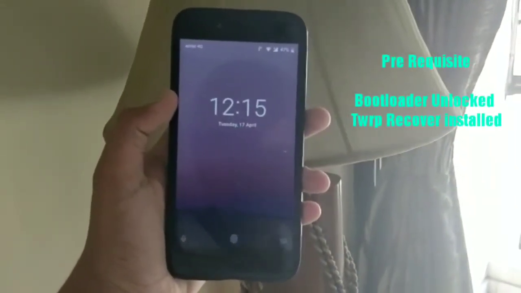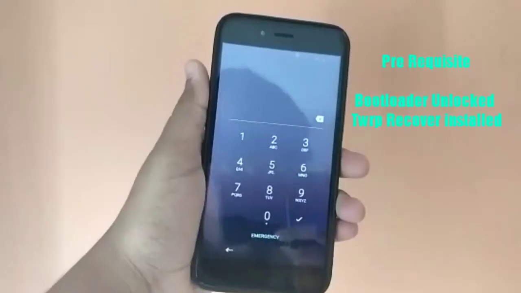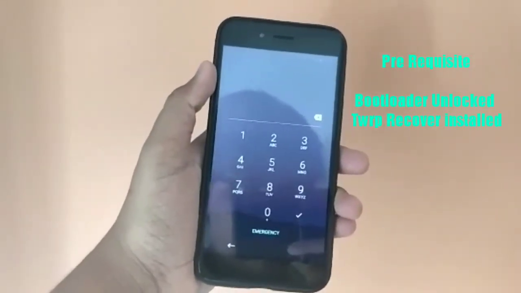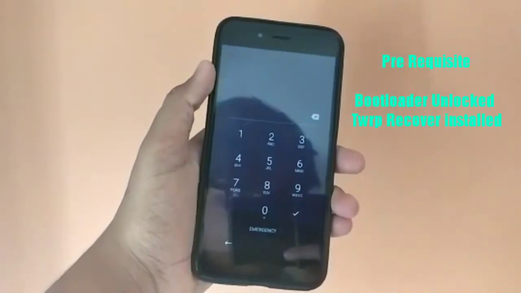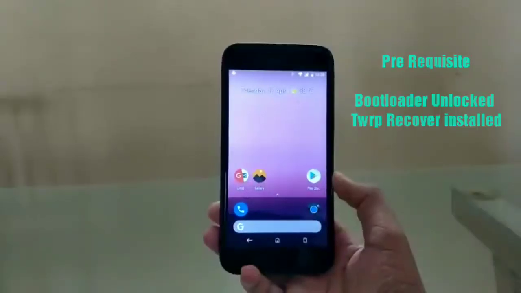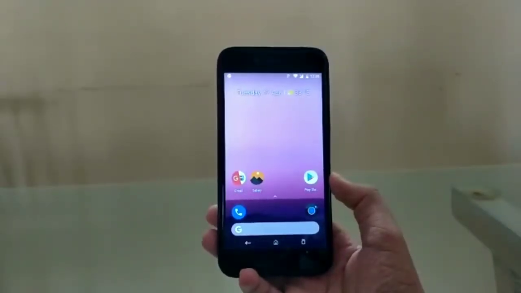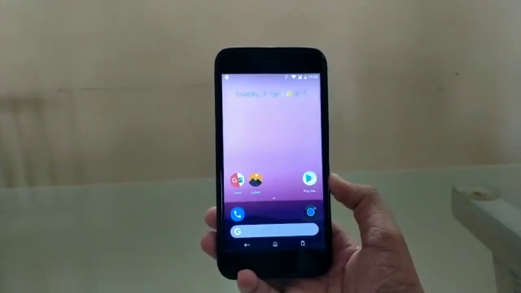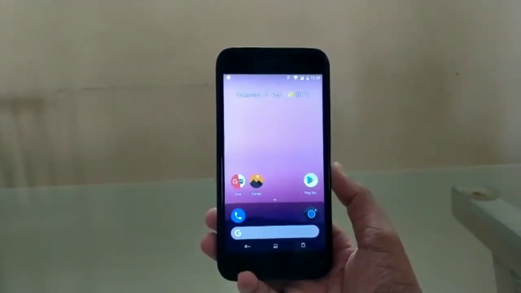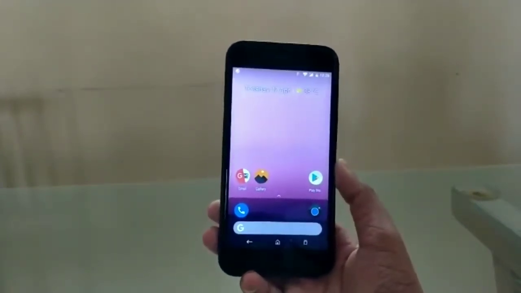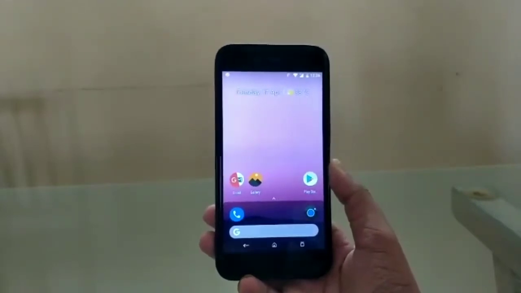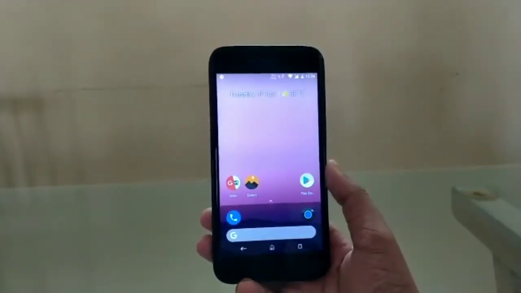So the prerequisites are that the bootloader should be unlocked and the TWRP recovery should be installed, which is the main priority in this video to bypass any security. First step is to go into your TWRP recovery, and there are two ways, as I told earlier, that you can go manually and automatically. So in this case I am going automatically because the option is available, and as I reach into TWRP recovery, I will tell you what to do further ahead.